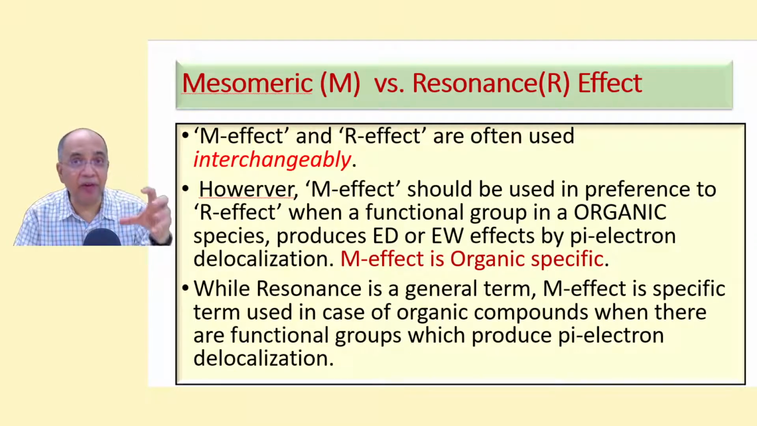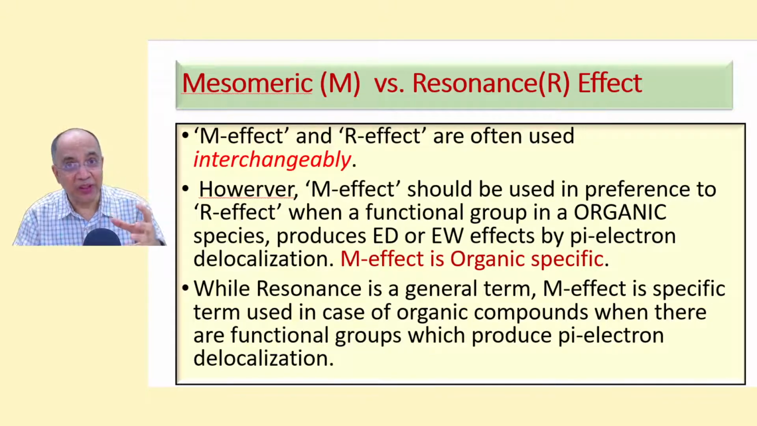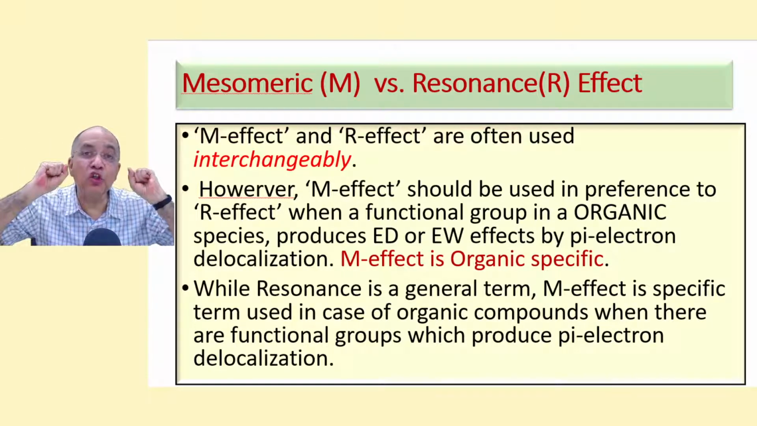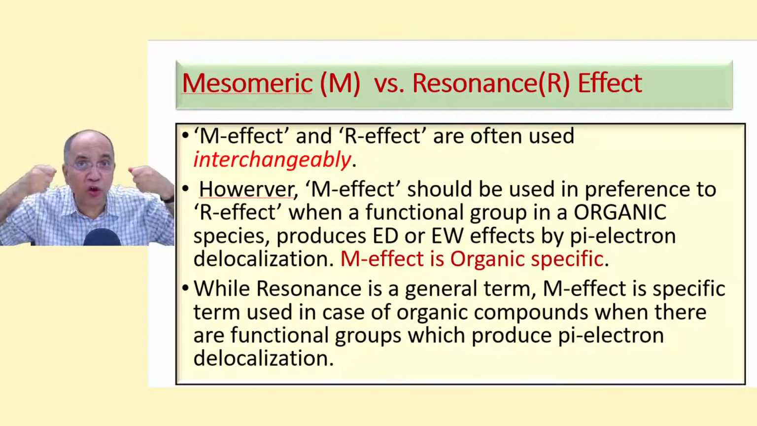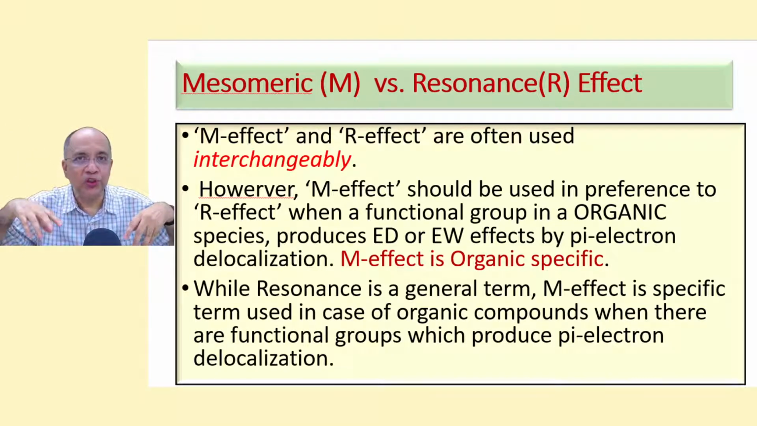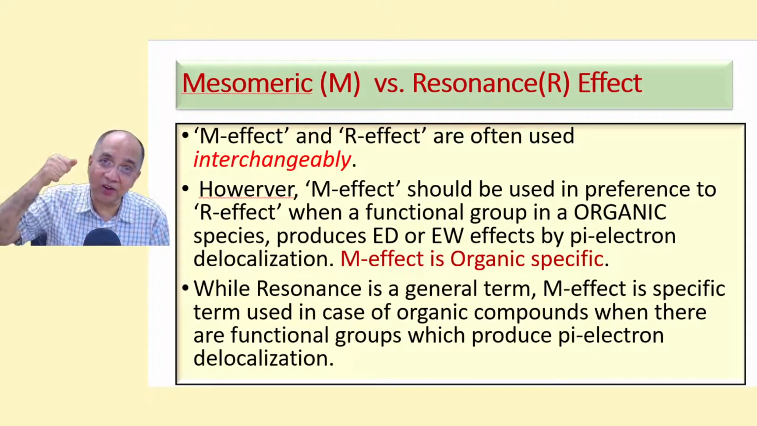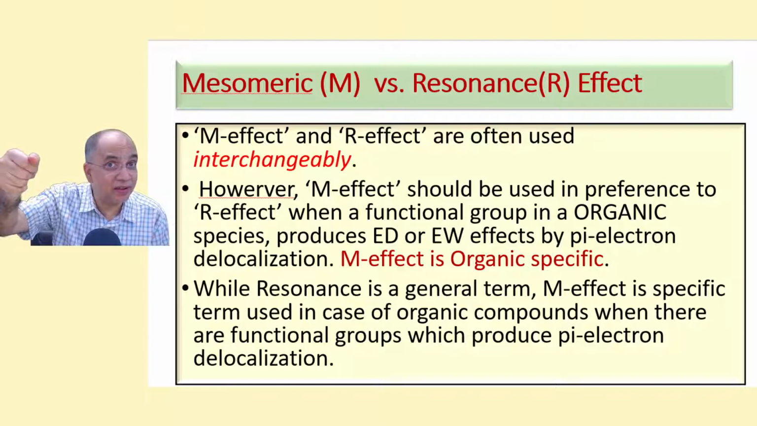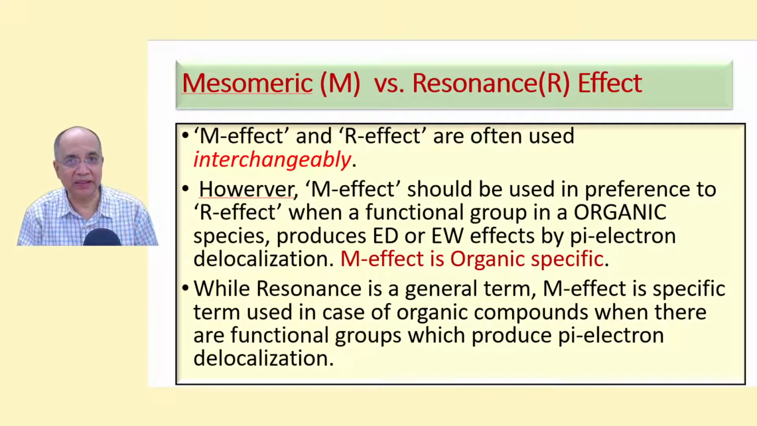Particularly the M effect is used when a functional group like aldehyde, carboxylic acid, OH, NH2 produces an electron donating effect, ED effect, or electron withdrawing effect, EW. So particularly in those cases, we use the term M effect, plus M, minus M. Plus M is electron pushing in resonance, and minus M is electron withdrawing in resonance.